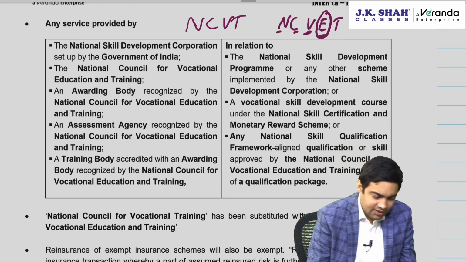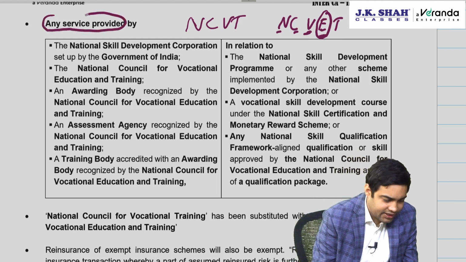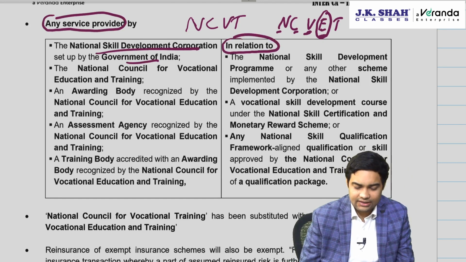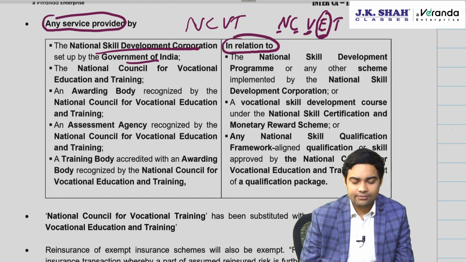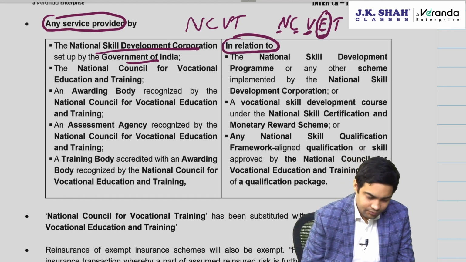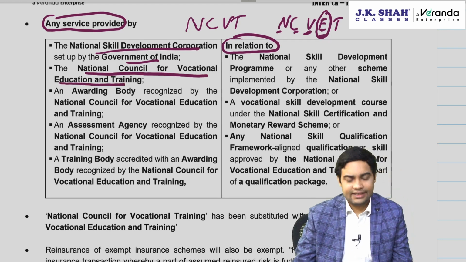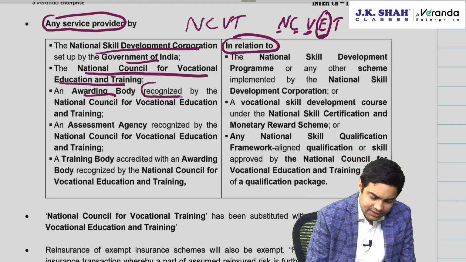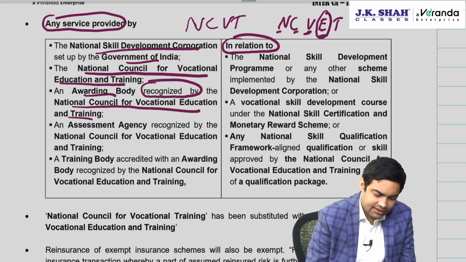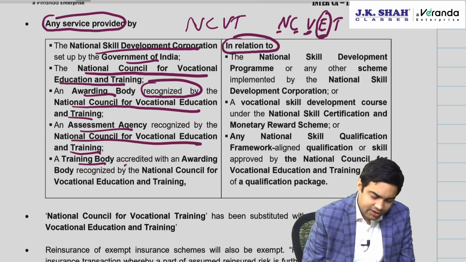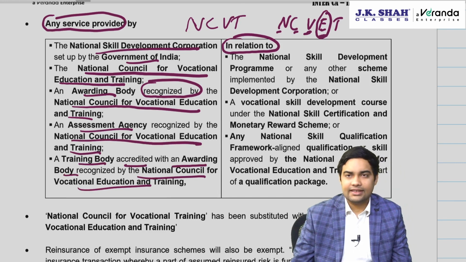Let's have a look. First of all, it's very wide. Any service provided by National Skill Development Corporation, and though you say in relation to, you will find that the wordings are very, very wide. Or National Council for Vocational Education and Training, awarding body which is recognized by NCVET, assessment agency which is recognized by NCVET, a training body which is accredited with awarding body status by the NCVET.